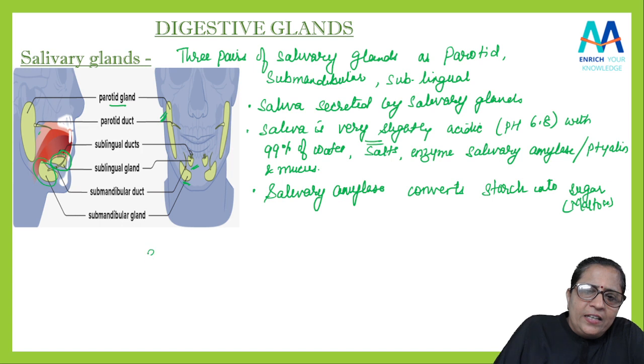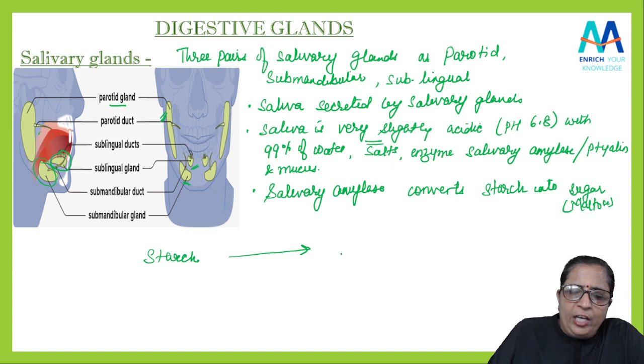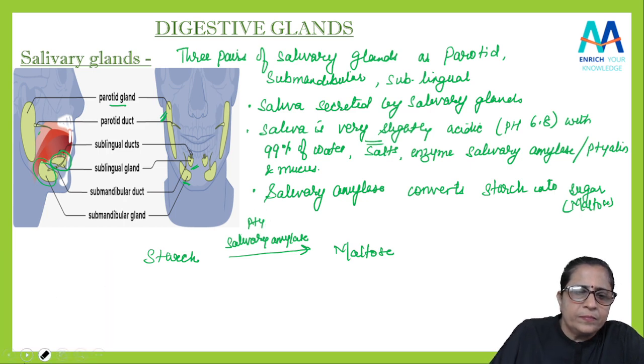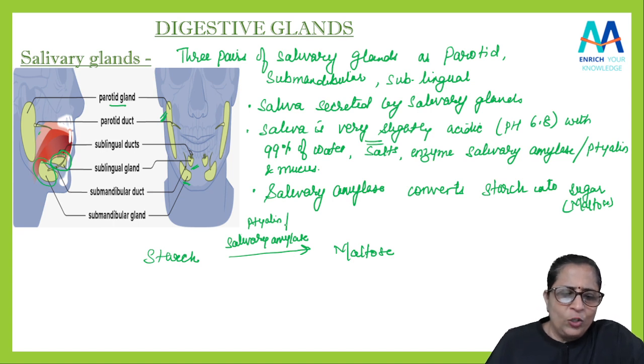So I can write here that the starch in a mouth, in the presence of enzyme, is converted to maltose. And what is the enzyme? The enzyme is amylase, salivary amylase. Yes, or you can also write here ptyalin. Yes, ptyalin or salivary amylase. I hope this is clear.